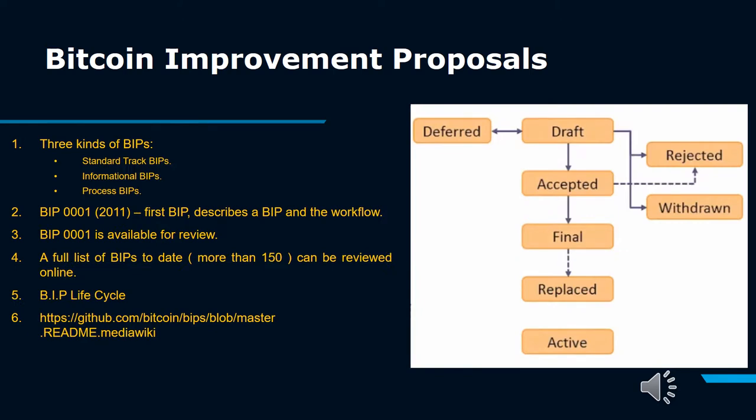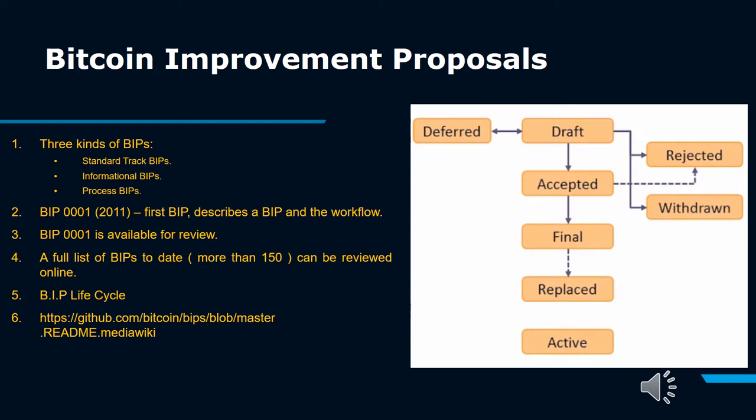The first BIP, BIP 0001, was submitted by Amir Taki on August 19, 2011 and described what a BIP is. Bitcoin Improvement Proposal, BIP, is a design document for introducing features or information to Bitcoin. The BIP should provide a concise technical specification of the attribute and a rationale for the feature. This is the standard way of communicating ideas since Bitcoin has no formal structure.